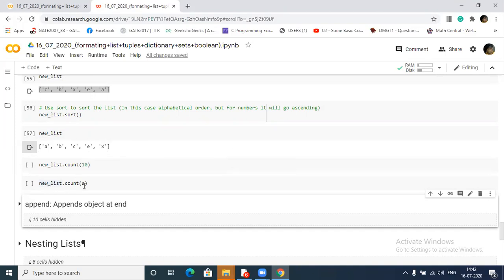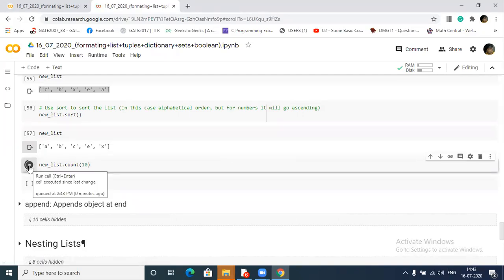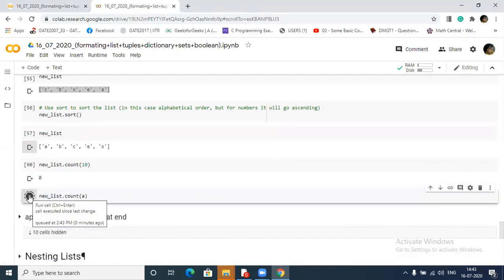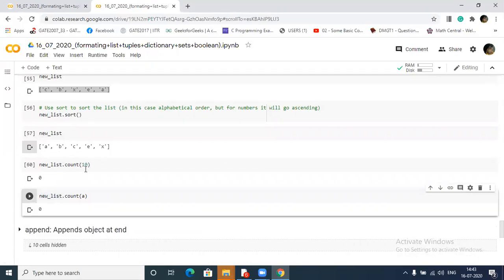If I pass here a, then it will search how many a's are there in the list. Since there is 1, it will print 1. Suppose I run this same code again, so I can show you how it works. There is no 10 here, that's why it's giving 0.